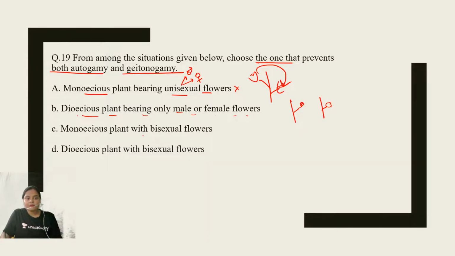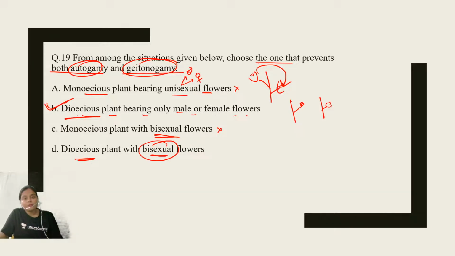Then monoecious plant with bisexual flowers, not possible. Again, bisexual flowers are present. Dioecious plant with bisexual flowers: again, when bisexual flowers are present, self-pollination cannot be prevented. So the correct option will be option number B. Why? Because dioecious plants contain either only the male flower or only the female flower. So both autogamy and geitonogamy cannot happen, because autogamy needs a bisexual flower, whereas geitonogamy needs two types of flower, male and female, in the same plant. So option number B will be the right answer.